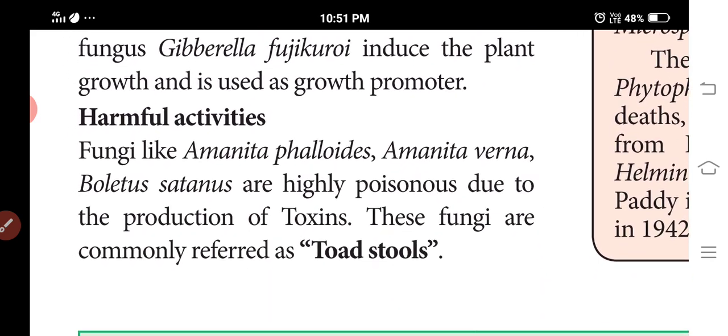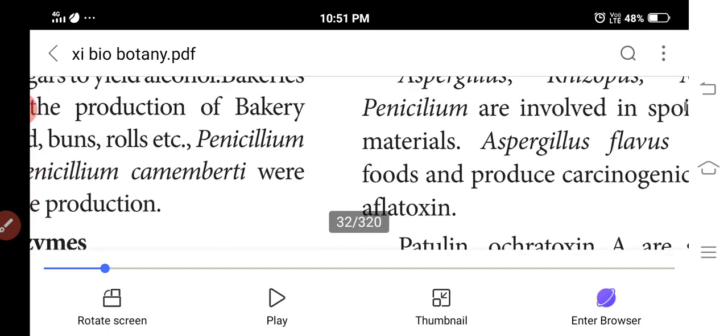Next are the harmful activities. Amanita phalloides is highly poisonous due to the production of toxins. It is called a toadstool.